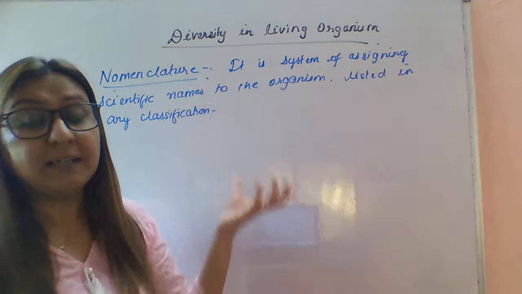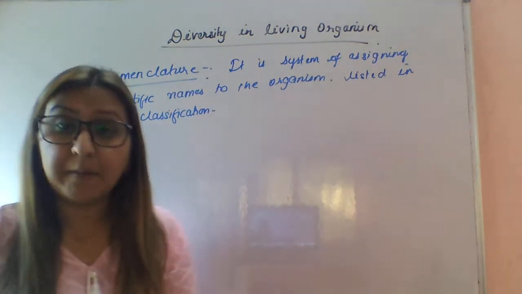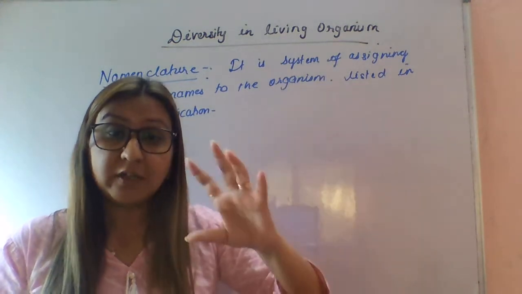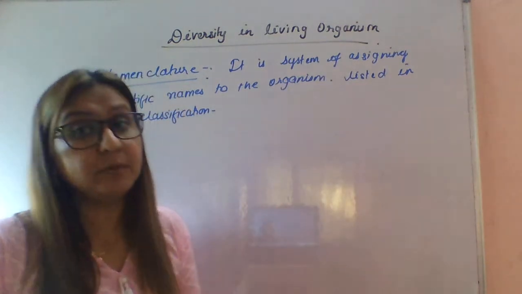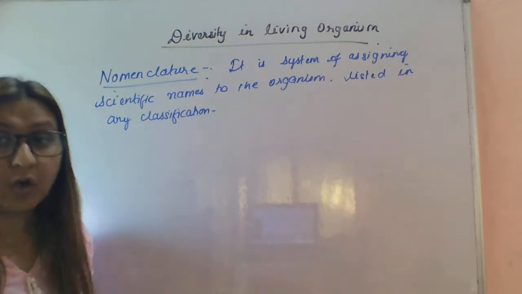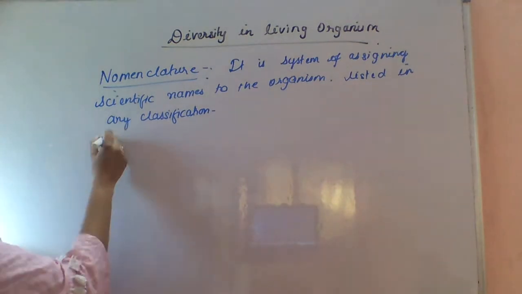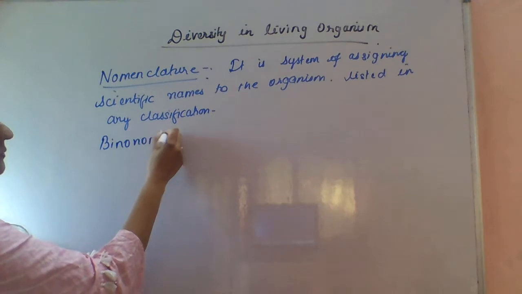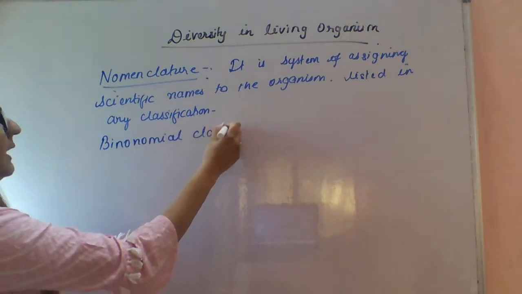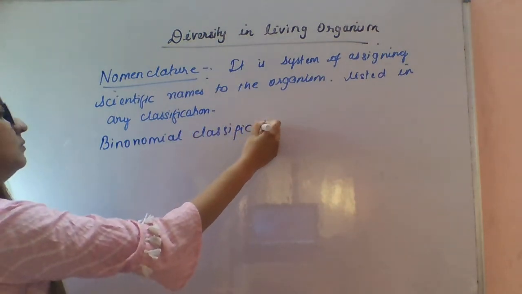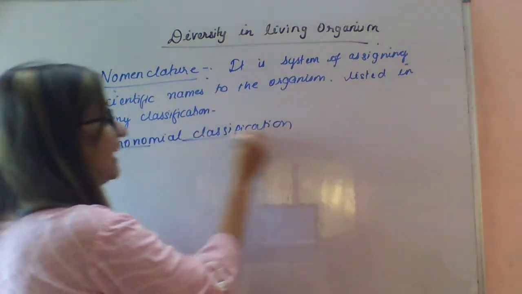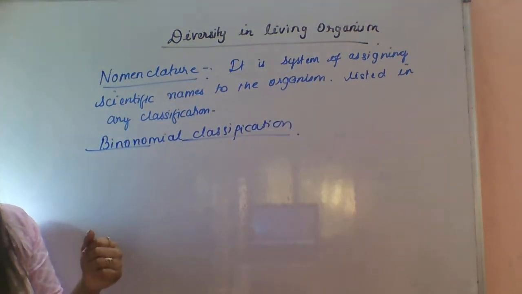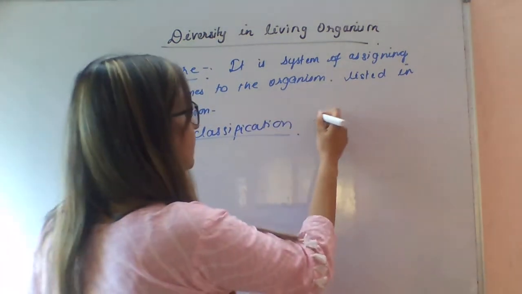So this nomenclature, or you can say the binomial nomenclature, has been derived for giving scientific names to specific organisms. So students, write binomial nomenclature. Binomial: bi means two. Two names are there. Binomial classification.